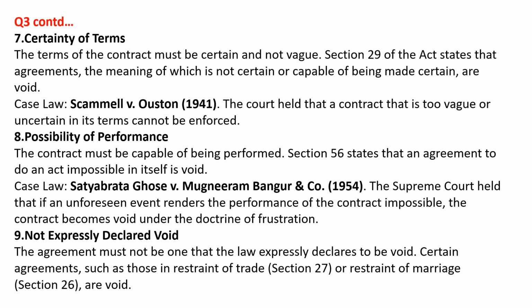For example, if one person from Pakistan and one person from India both entered into a contract to supply some products, but suddenly a war breaks out between India and Pakistan, then this contract becomes void under the doctrine of frustration. Not expressly declared void. The agreement must not be one that the law expressly declares to be void. Certain agreements, such as those in restraint of trade, section 27, or restraint of marriage, section 26, are void.